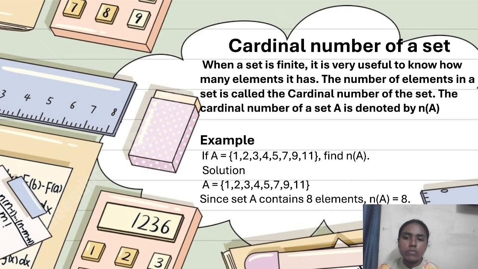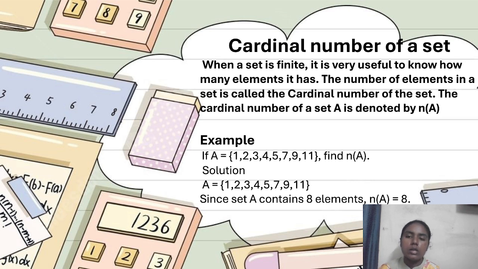A cardinal number of a set A is denoted by n of A. We can count the number of elements in a finite set, and we write the number, which is denoted by n of A. So for example, if A is equal to {1, 2, 3, 4, 5, 7, 9, 11}, find n of A. n of A means the cardinal number of A. So we should find how many elements are present in this set. There are 8 elements present, so the cardinal number is 8. Since set A contains 8 elements, n of A is equal to 8.